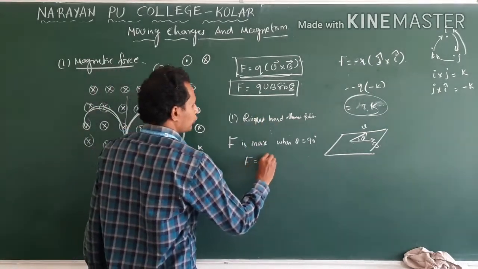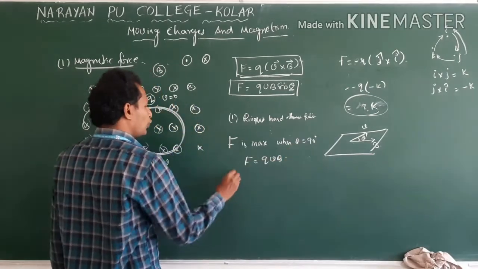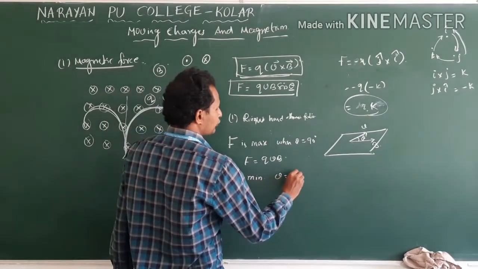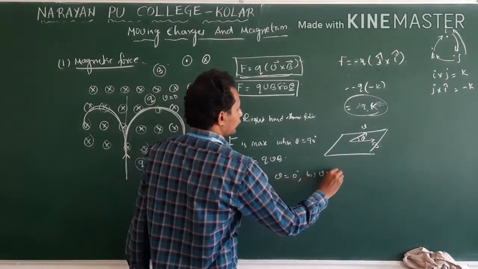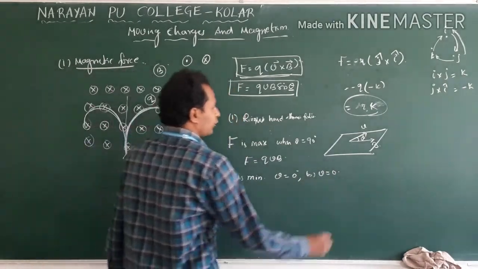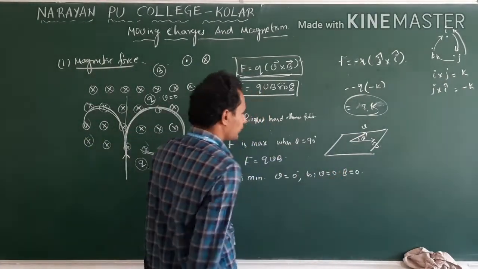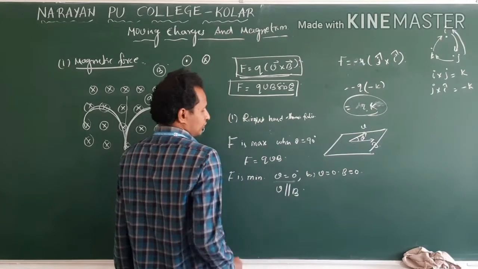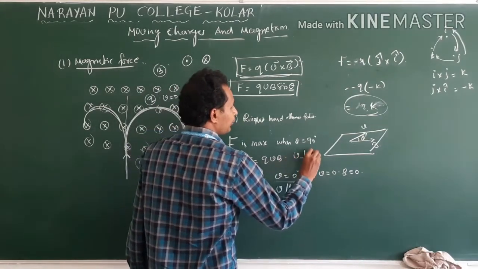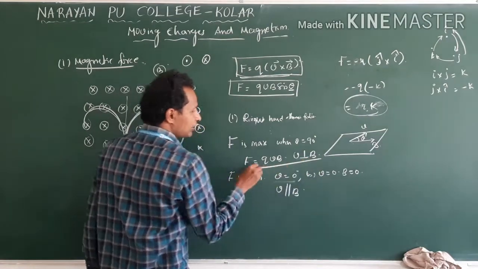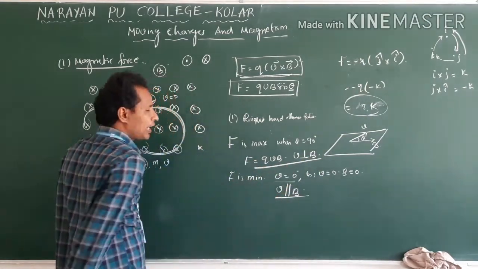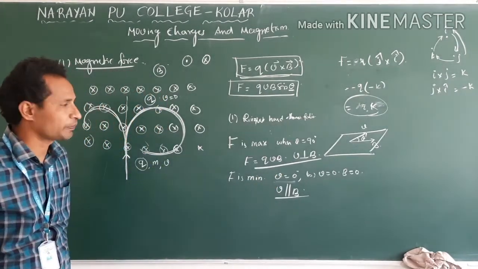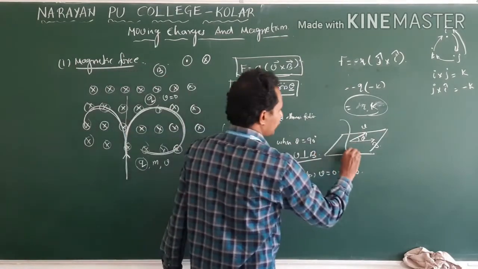In that case, F is equal to qvB. Force is minimum when theta is equal to 0, or v is equal to 0, or B is equal to 0. Theta equal to 0 means v and B are parallel. Theta equal to 90 means v and B are perpendicular. In this case perpendicular, in this case parallel. Of course, if antiparallel, the answer will also be the same. This we do expect in 1 mark.